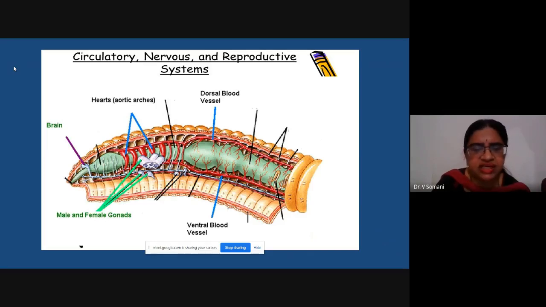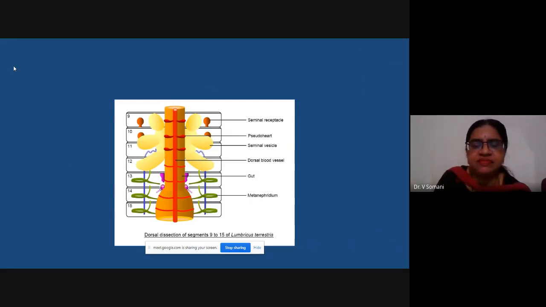Okay, and you can also see the nervous system over here. Now here you can see the specialized structures of the reproductive system, which are known as seminal receptacles or seminal vesicles. You can see the bag-like vesicles and small bulb-like seminal receptacles. The red colored ones are vessel-like, tube-like dorsal blood vessel is seen over here, and the green colored one represents the excretory system, that is the nephridium of earthworm.